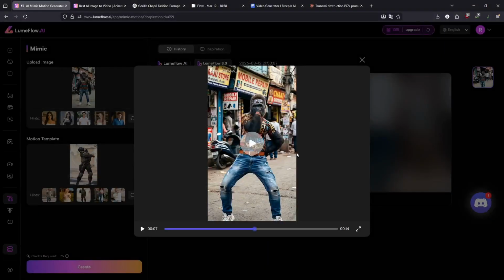That's how you can create your own motion control with the help of motion control mimic. You can upload your own video or you can use the template as well. I hope you guys enjoy this video, and if you want the link to this website, I will leave it in the description. You can definitely check it out.